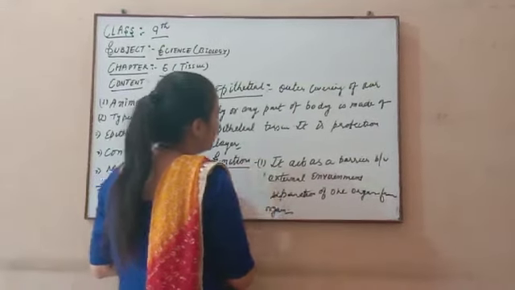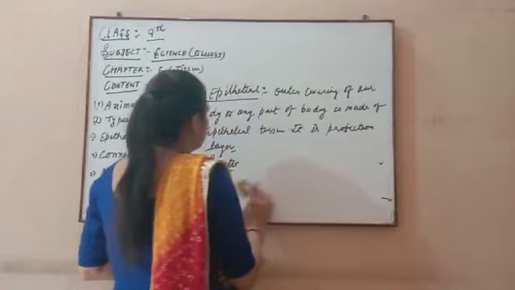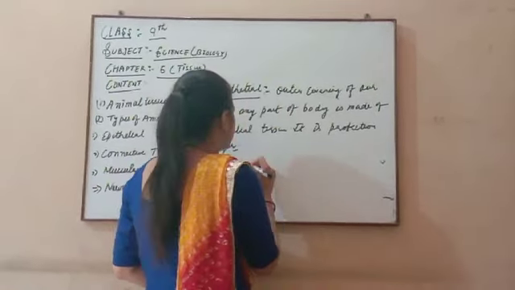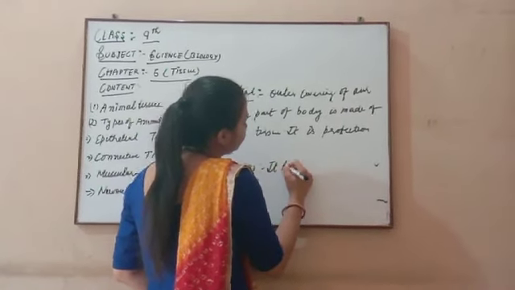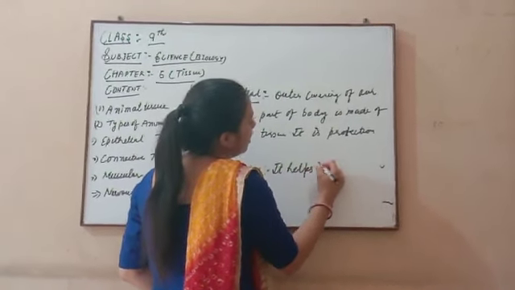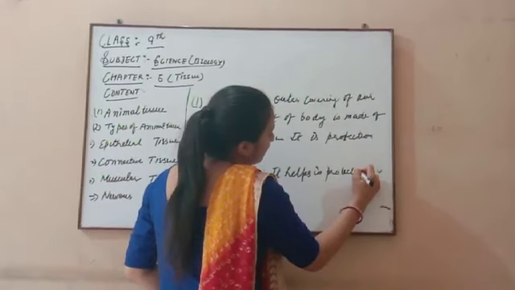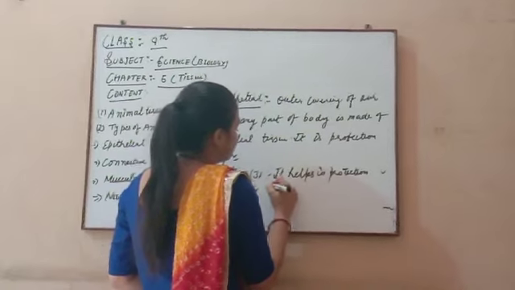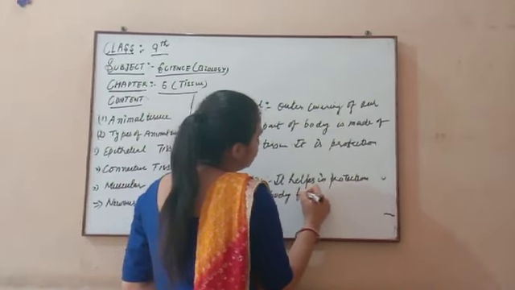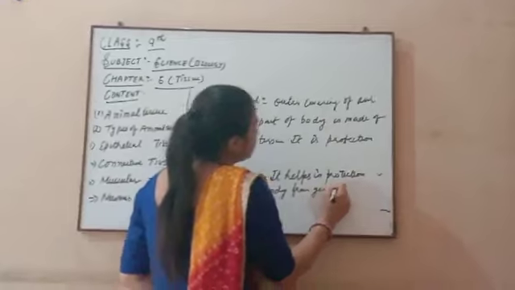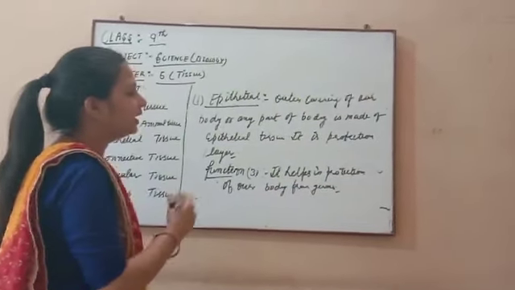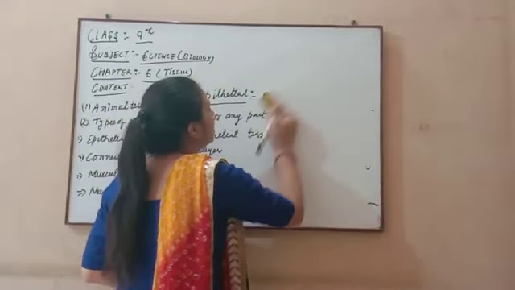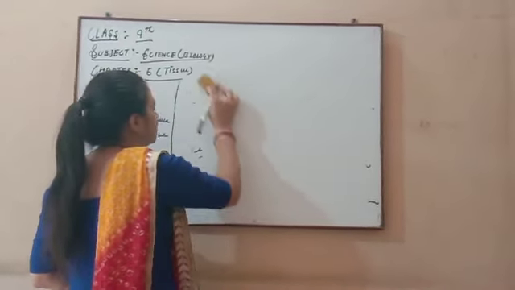The third function done by epithelial tissue in our body is that it helps in the protection of our body from any type of germs. So these are all the functions played by the epithelial tissue in our body. After this we will discuss one by one all the types of epithelial tissue present in our body.